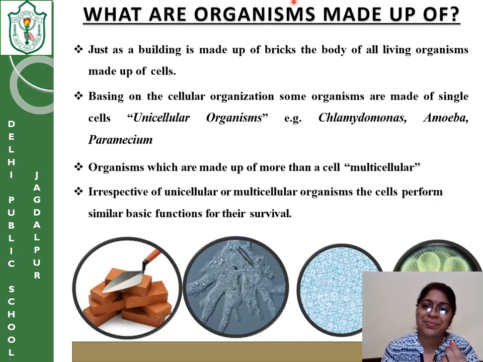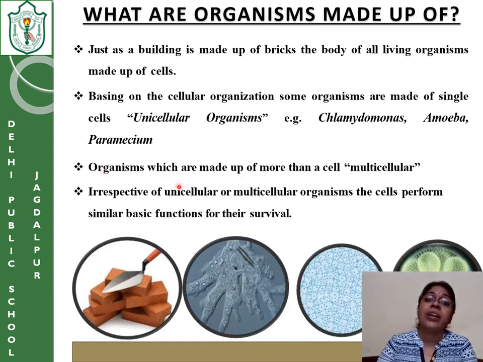Uni means one. So the organisms whose whole body comprises only one cell will be called unicellular organisms, like Chlamydomonas, amoeba, paramecium. These are examples of unicellular organisms.